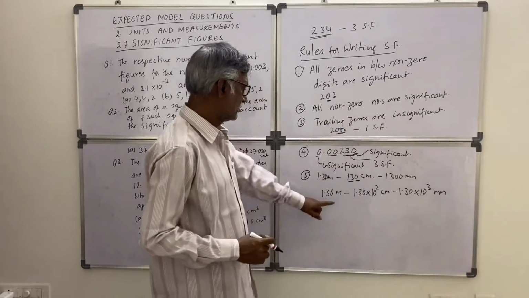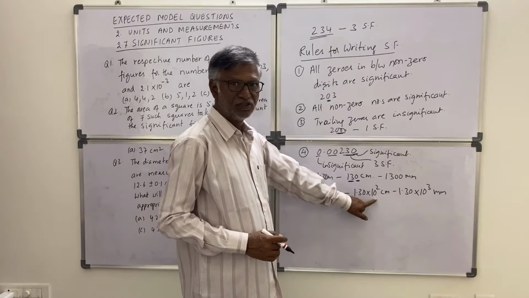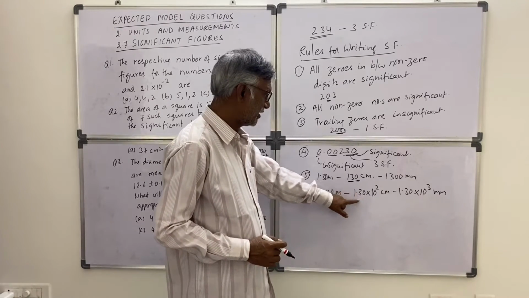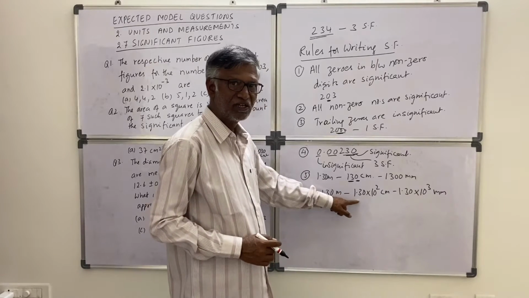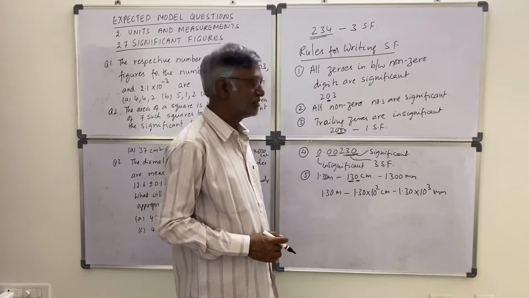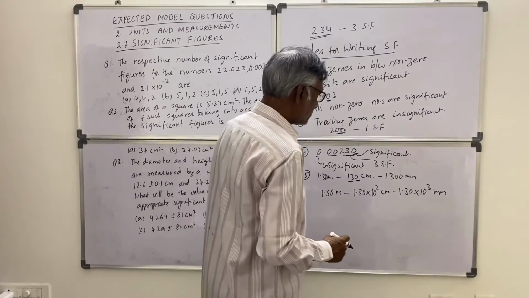So in these significant figures, the power of 10 is not important for us, but we are interested in this base number. Whatever the significant figures are there in this number, that is important for us. This is known as scientific notation. Okay.